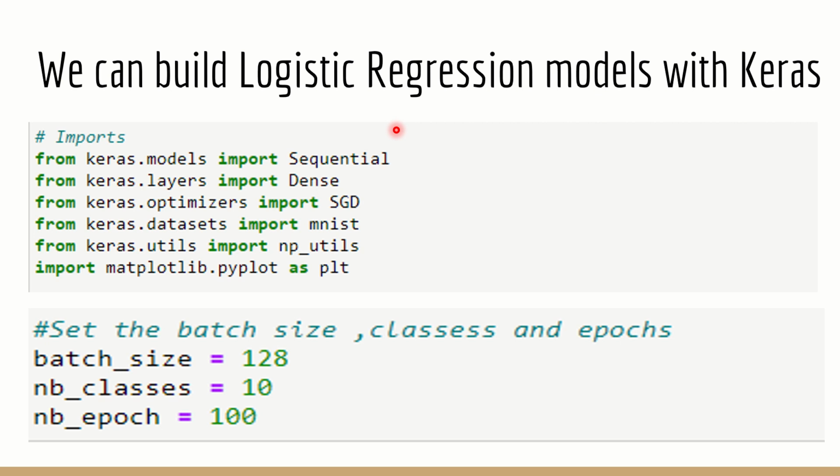I need sequential, as I told you already. We are going to build a sequential neural network. I need dense. I told you the purpose clearly. I need optimizers, and MNIST is the dataset that I'm talking about. So I need the dataset.